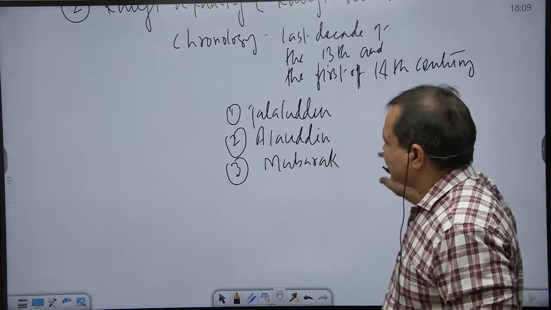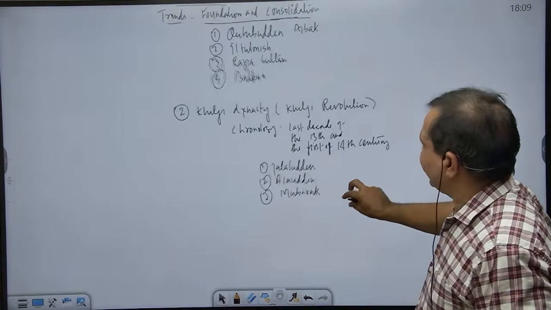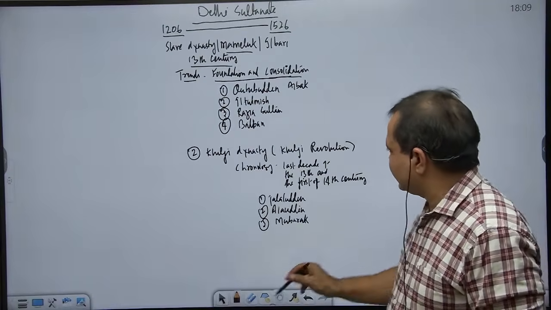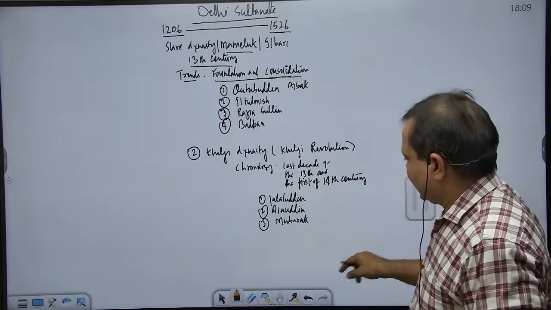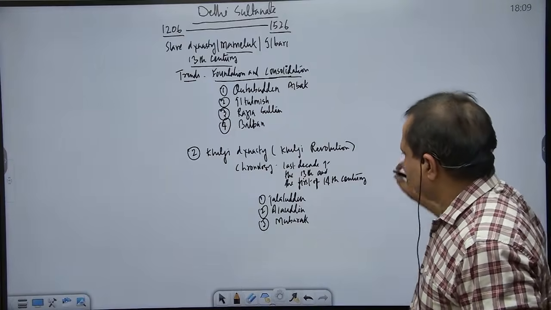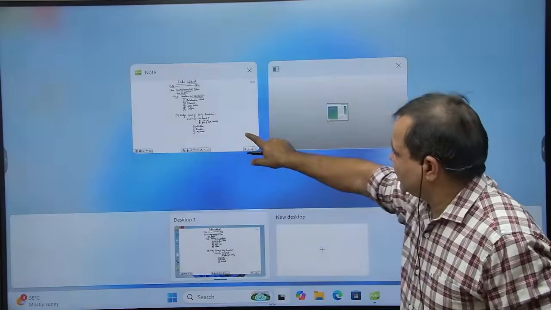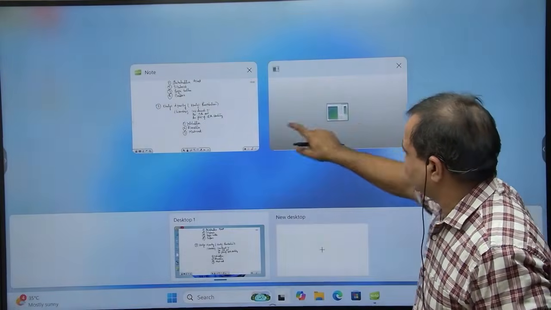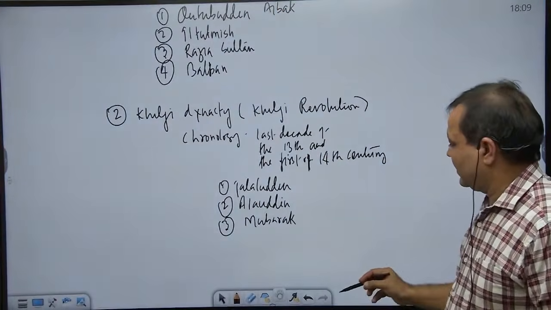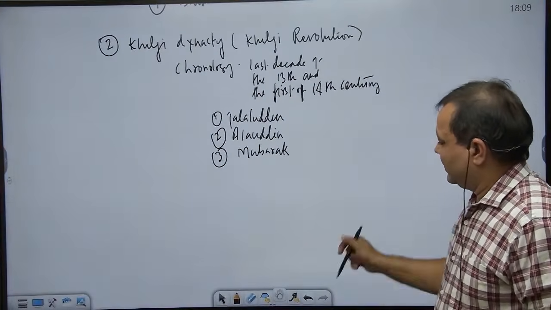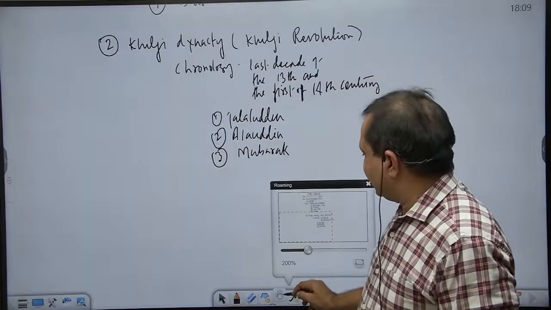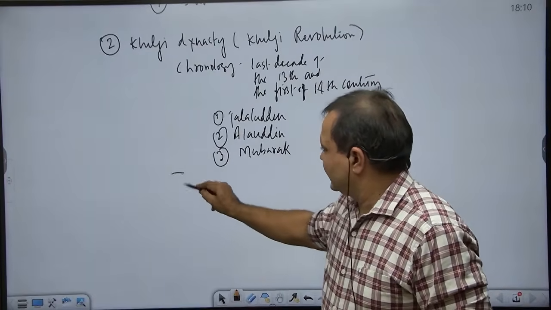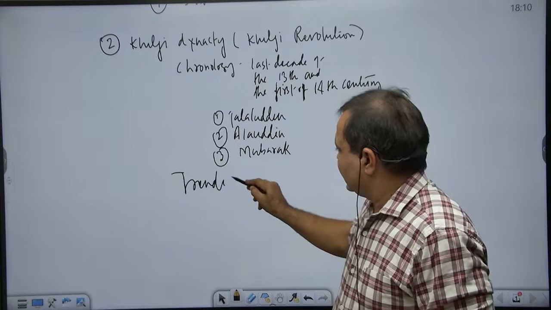Then after this dynasty, and remember the trends associated with these dynasties. If we take note of the trends associated with this dynasty that we have not taken note of, so here this dynasty, Khalji dynasty, is known for, this is the first dynasty when we have trends.